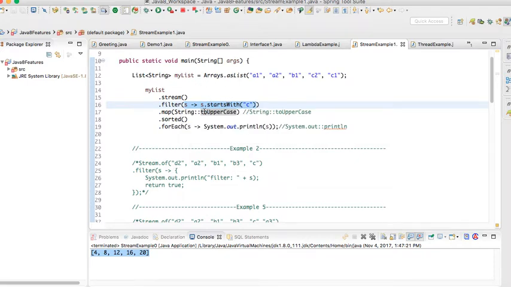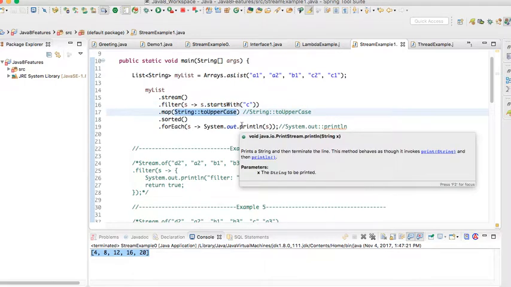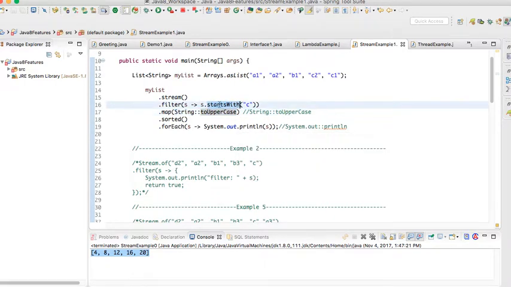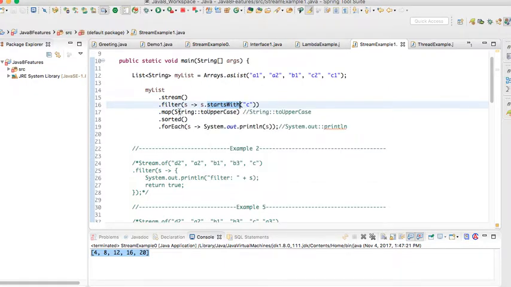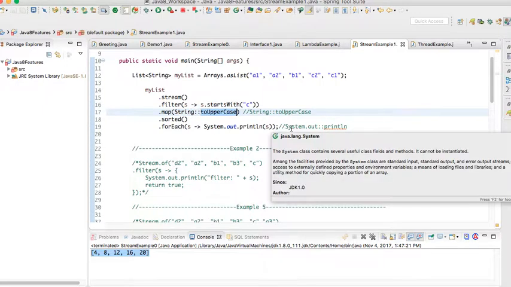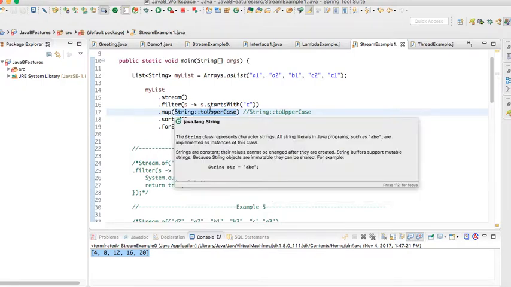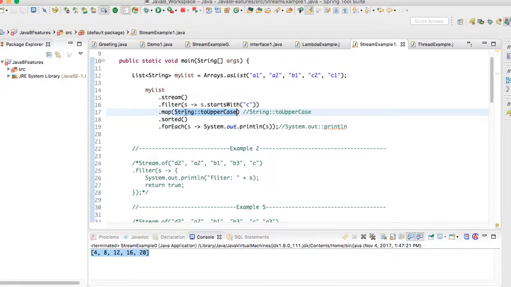This lambda expression we can also write using a method reference. This method is part of the String class, right? So I just use the class name, the double colon operator, and the method name. Instead of having lambda expressions, we can also write a method reference.